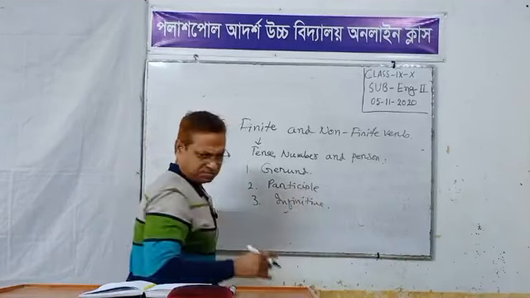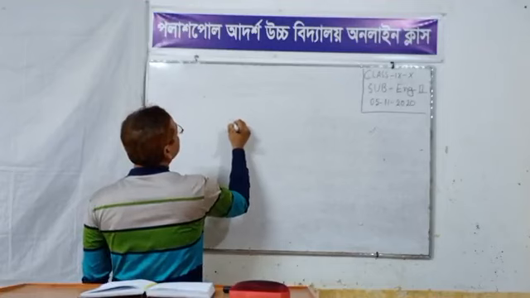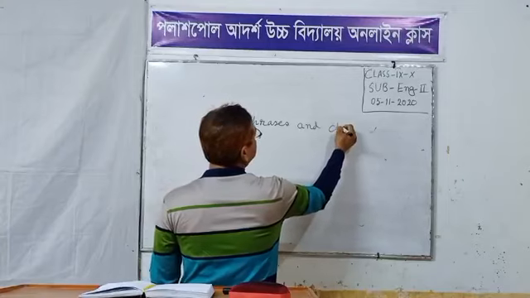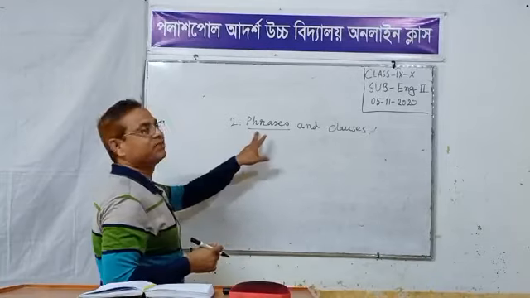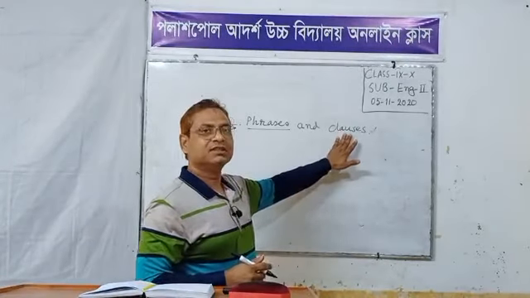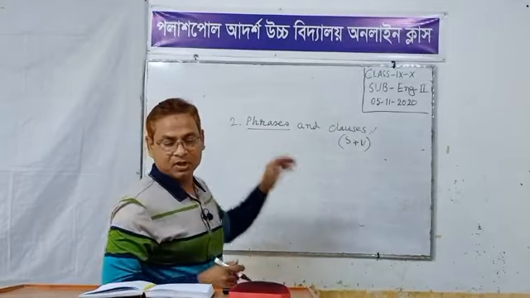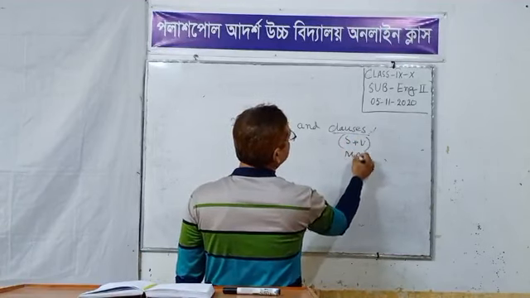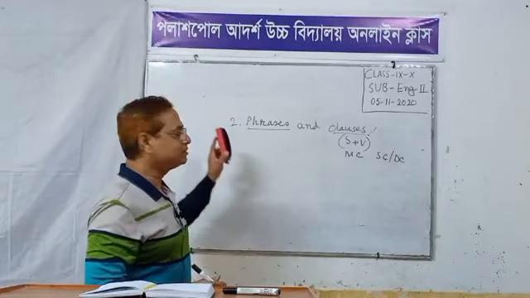Next, dear students, number 2: phrases and clauses. We know in a phrase there is no subject-verb combination, but a clause is a subject-verb combination. Whereas a phrase does not have any subject-verb combination. We know clauses: main clause, subordinate clause or dependent clause.